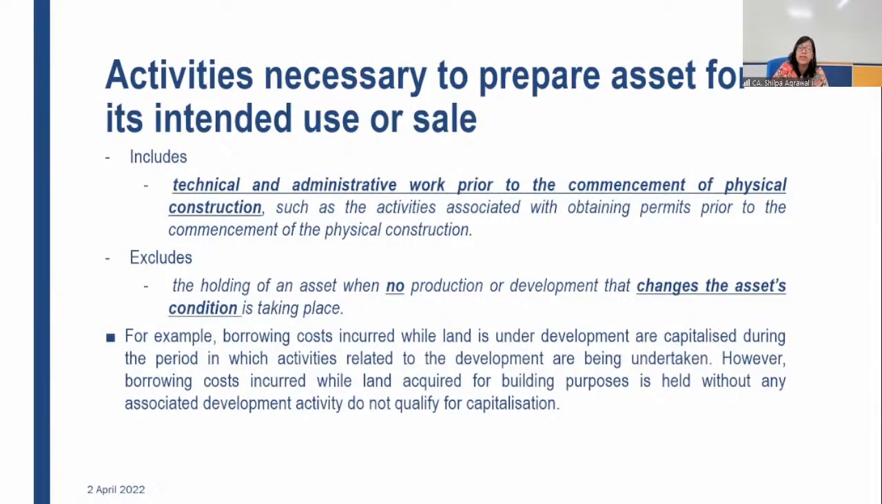Any activity which has started, even if you are not able to see physical construction, paperwork has started. Paperwork is of what nature? That is important. If the paperwork is of technical and administrative work which is necessary for the commencement of physical construction, then such activity will also be considered as an activity necessary to prepare the asset for its intended use or sale. The example is a permit or license, like what we have gone through in the previous illustration of the telecom license for using that cable network.